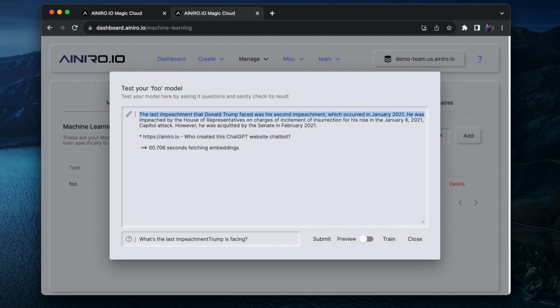But here you can see the last impeachment that Donald Trump faced was the second impeachment, which occurred in January 2021. I don't even know if this is accurate or not. But the point being that you take low quality text data, for instance originating from a YouTube transcript or podcast transcript, and actually turn it into high quality data.